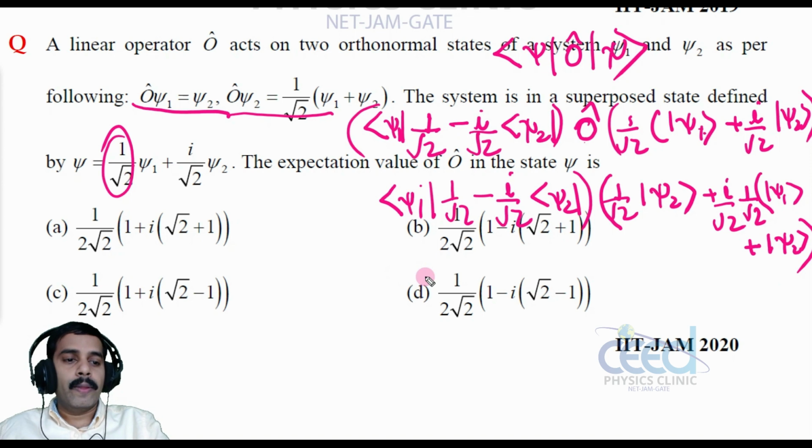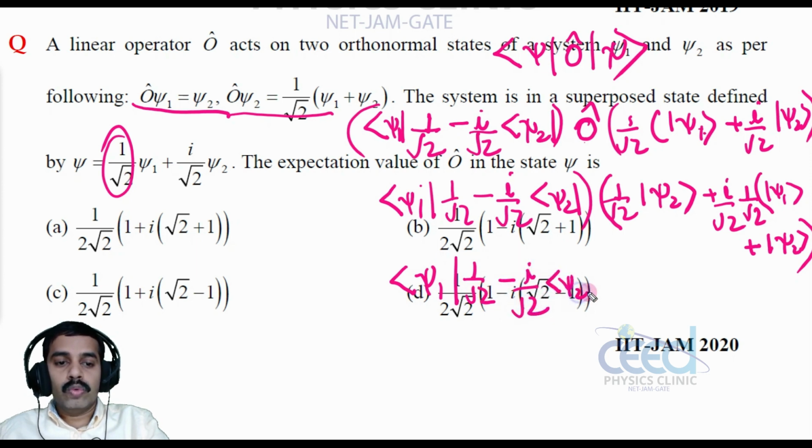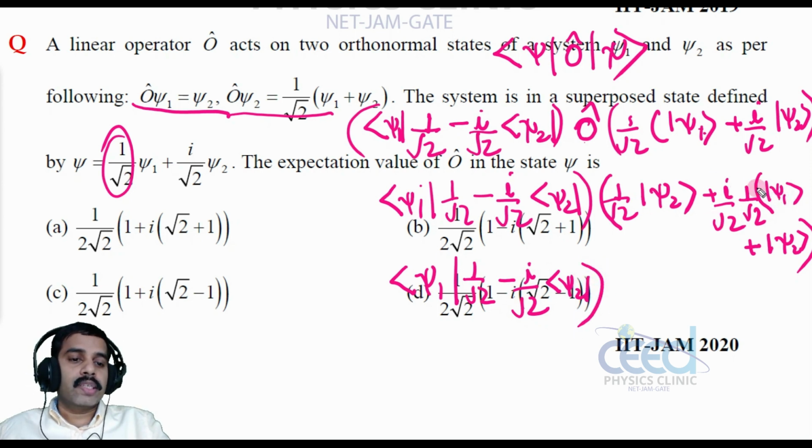So we can take psi 1 out from this, so psi 1 into 1 by root 2 minus i by root 2 psi 2. If I take psi 1, the state psi 2 is common, right? So let me take this psi 1 first, that is i by root 2, that is i by 2.